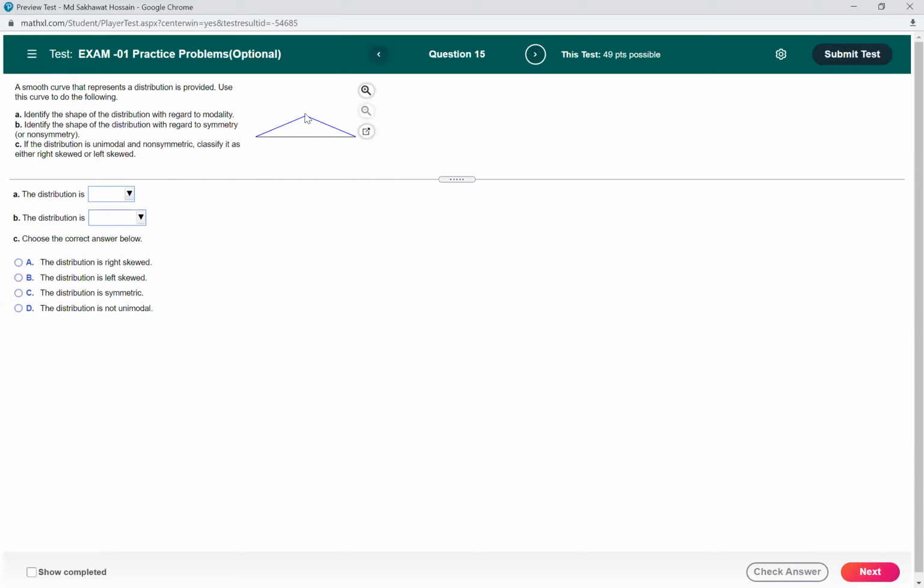So here we have just one mode, right? We have just one peak. So that means this is a unimodal distribution. Yeah, that's correct. This is a unimodal distribution.